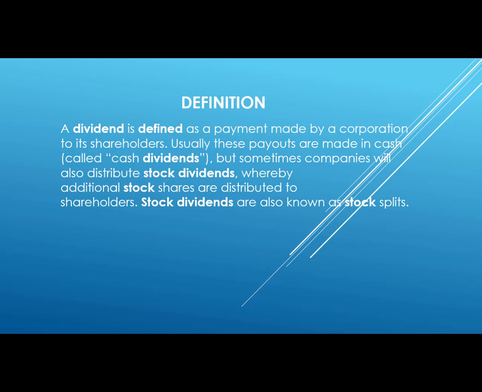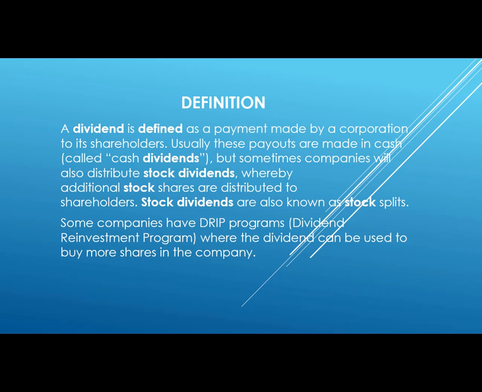But sometimes the company will elect to also have additional stock distributions or stock dividends, whereby additional shares of stock are distributed to the shareholders or given to the shareholders. These stock dividends are also sometimes called stock splits. Now, there are several different kinds of stock splits, and this is one type that can be issued by the company.